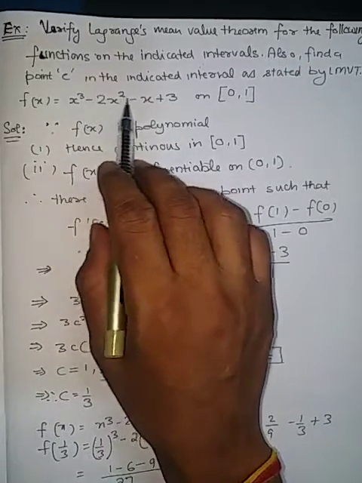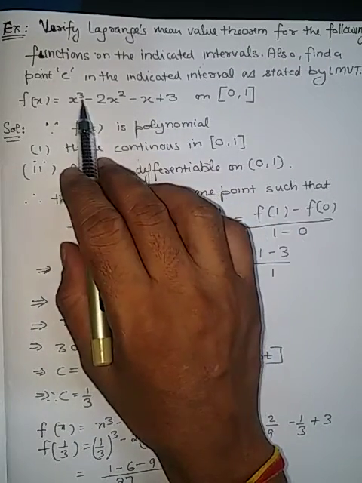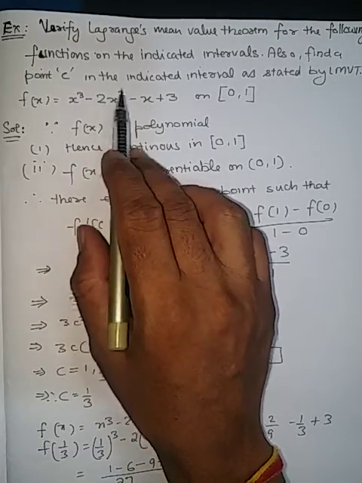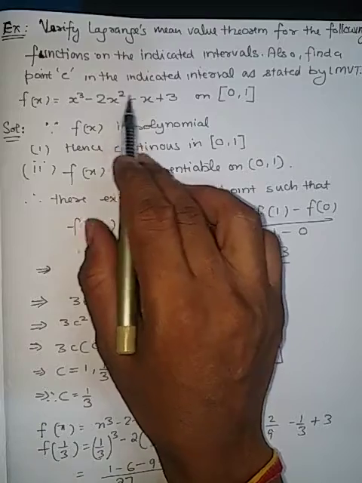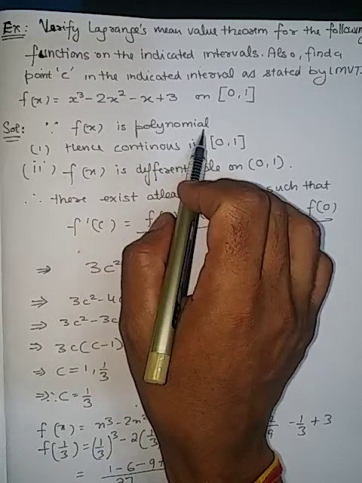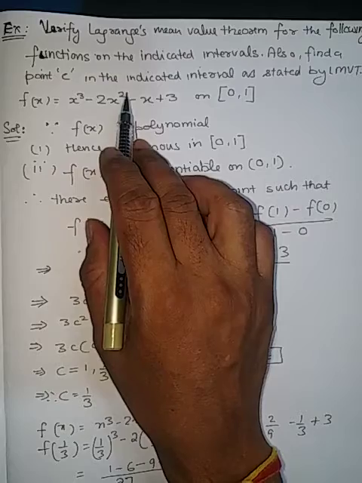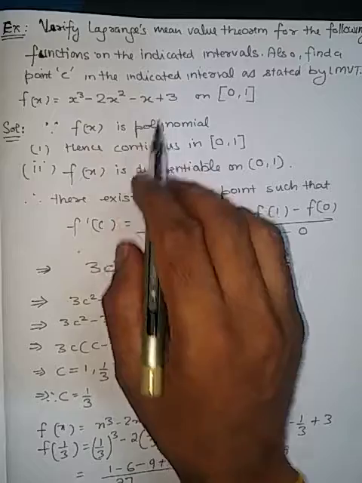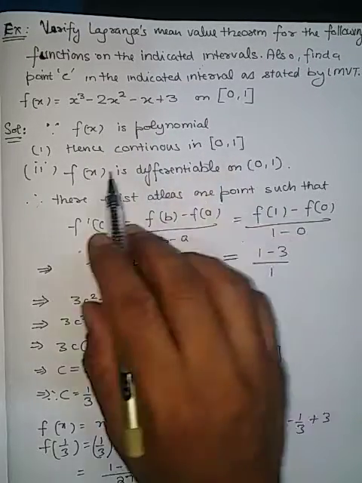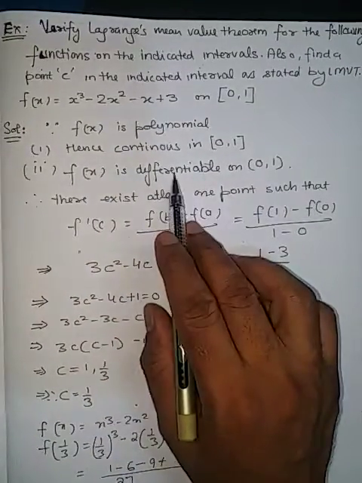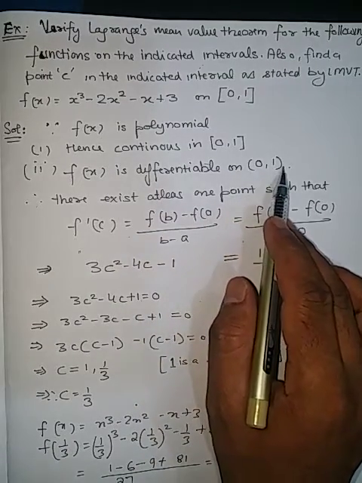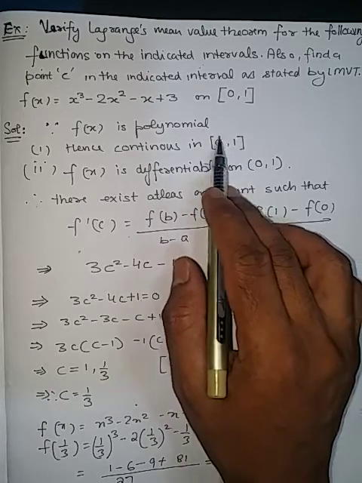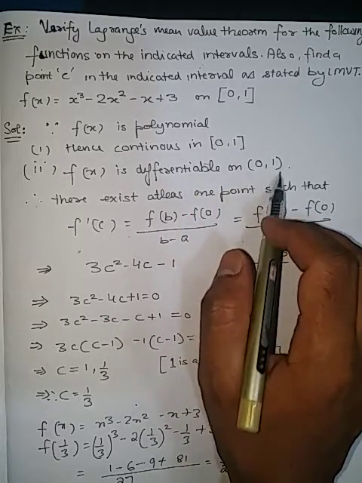So this function is a polynomial function. What is a polynomial function? When the power of any variable is a whole number, that is considered a polynomial function. So the power is 3, the power is 2; if the power is -1, it will not be a polynomial. So this is continuous on the closed interval, and this is differentiable. Directly we can write this is differentiable on the open interval (0, 1). We have already discussed in Rolle's theorem why this is a closed interval and why this is an open interval.